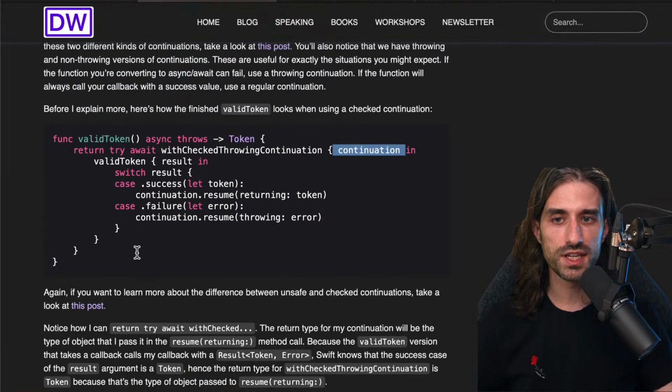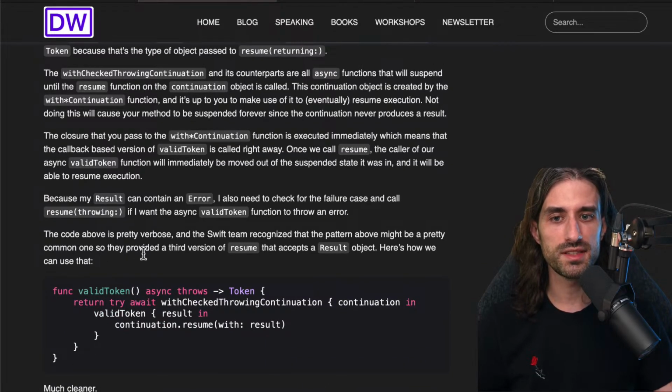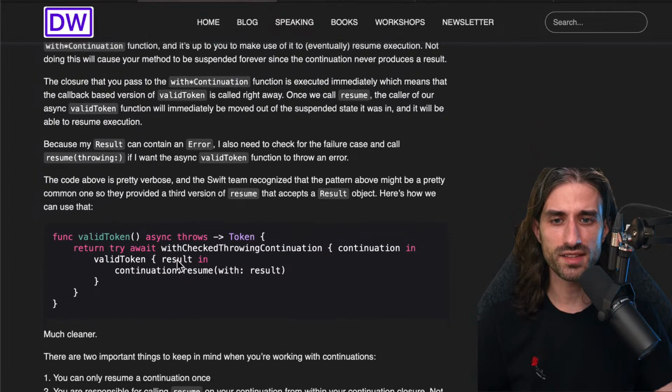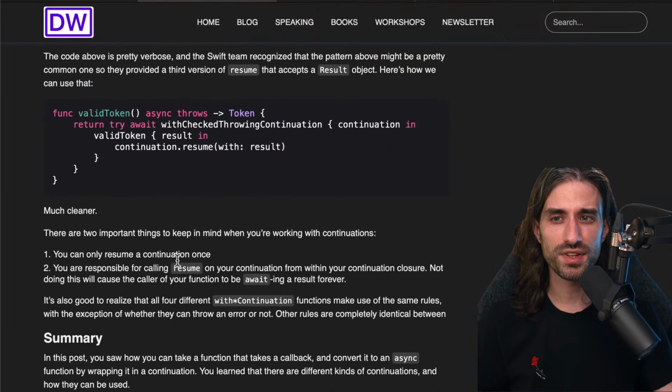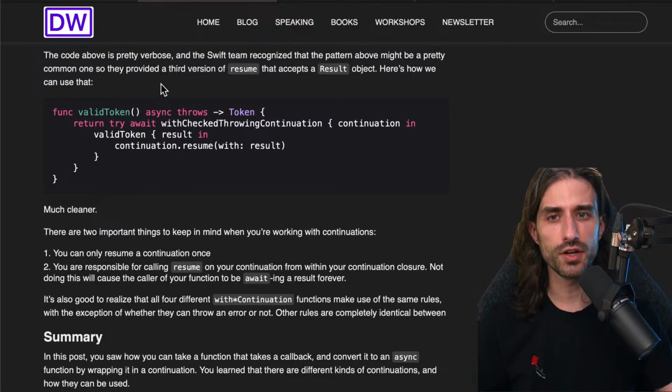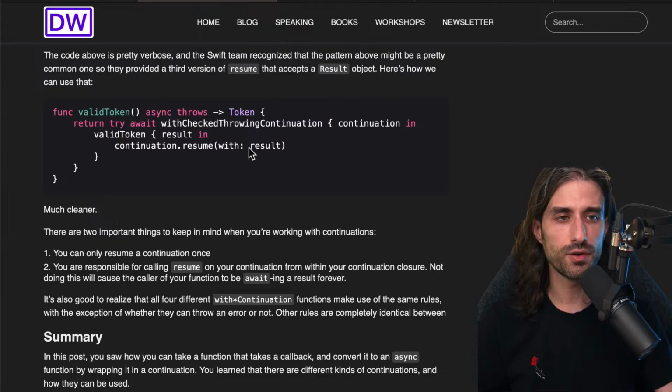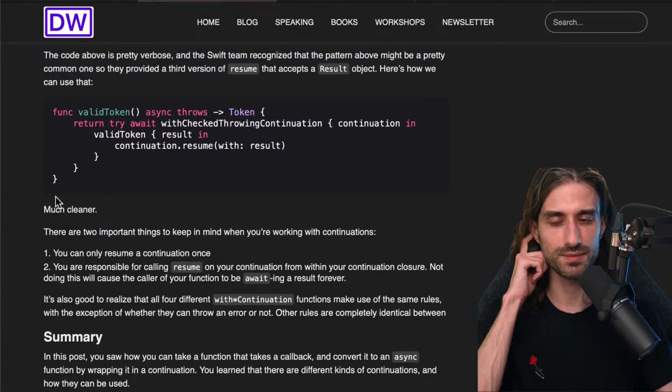And the code above here is pretty verbose, but it can be simplified because the Swift team recognized that the pattern above might be a pretty common one. So they provided a third version of resume that accepts the result object, so you don't need to write the switch yourself. You can just pass the result. And as you can imagine, this method inside of it is just doing the switch and calling the other two overloads of resume. And here's what the call looks like.